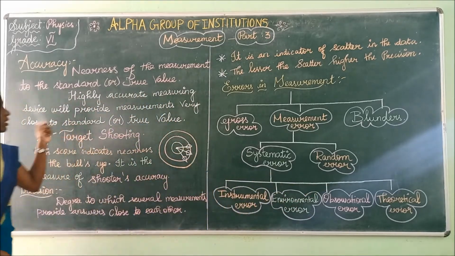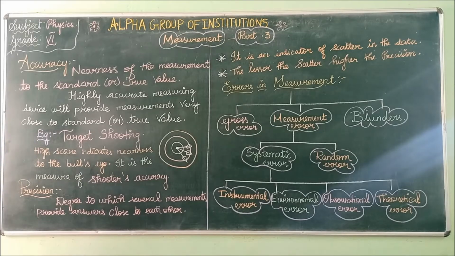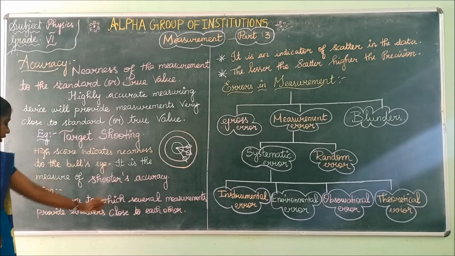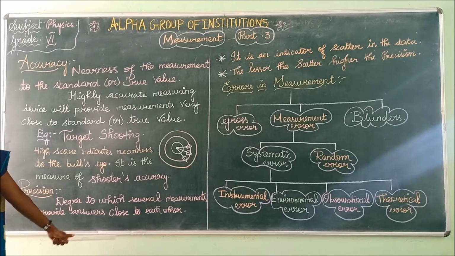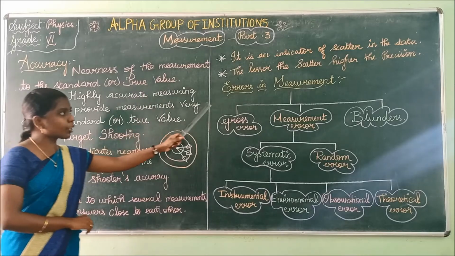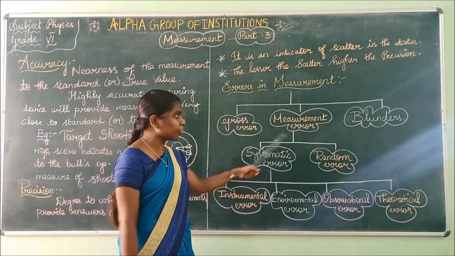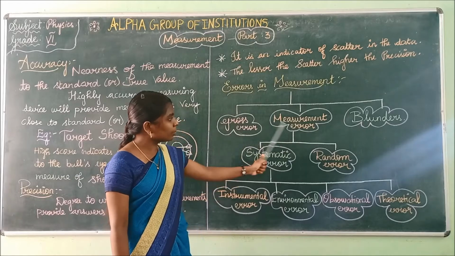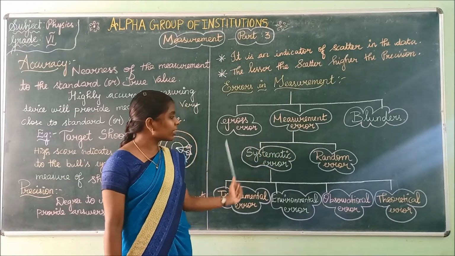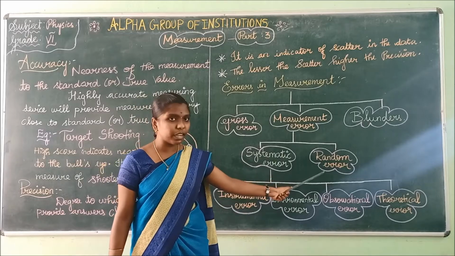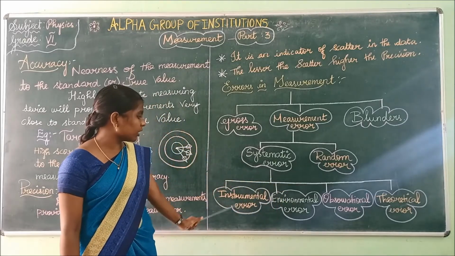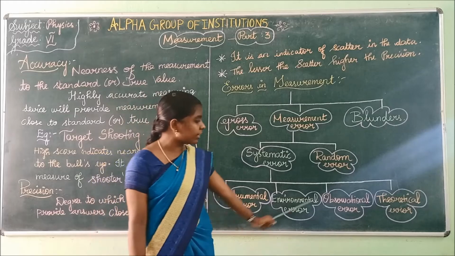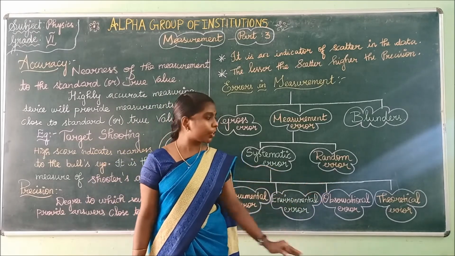We have seen what is accuracy. Accuracy is nothing but the exact value. An example for accuracy is the target shooting game. Precision is the degree to which several measurements provide answers close to each other. Then we have seen errors in measurement. They are divided into three major types: gross error, measurement error, and blunders. Measurement error is divided into systematic error and random error. Systematic errors are instrumental errors, environmental errors, observational errors, and theoretical errors.